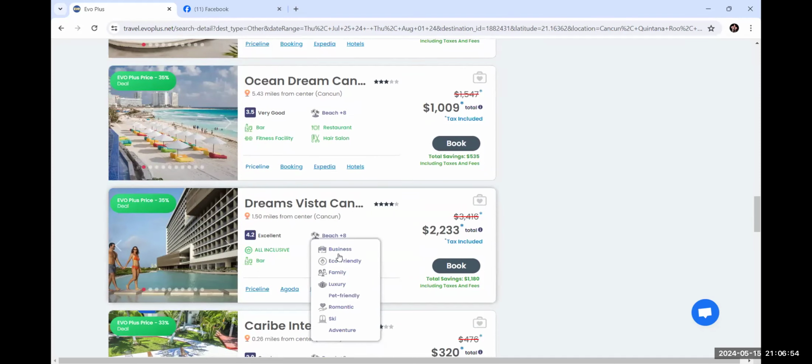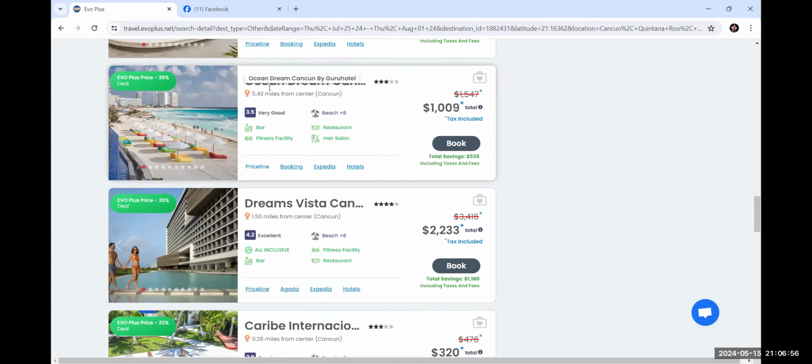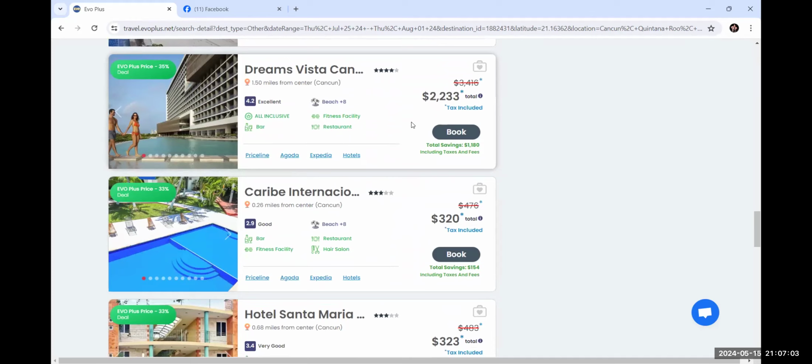Right? So not always, but here we go. So we have this is Ocean Dreams. And this is Dreams Vista. All right. So here's Dreams Vista. And this difference is $1,000. So now when I'm looking at this, I am looking to split this in half. So I'm looking to make about 650, 650, 690, or something like that off of this profit, and then save my clients the same, right? So I do a 50-50 split. So this is the number that I'm always looking at.